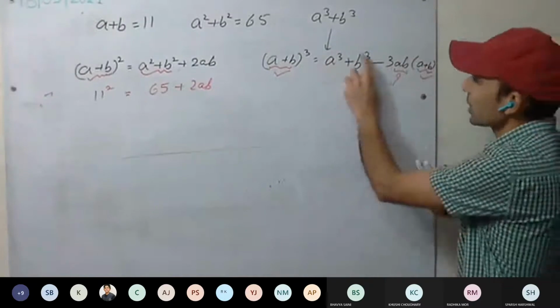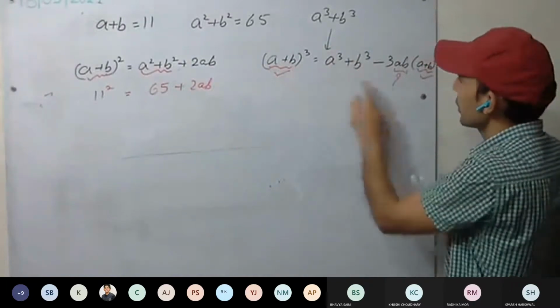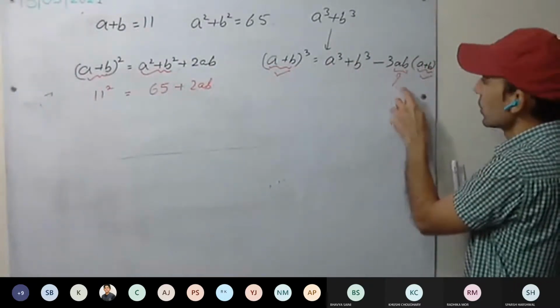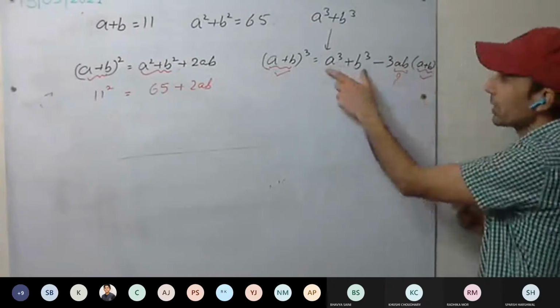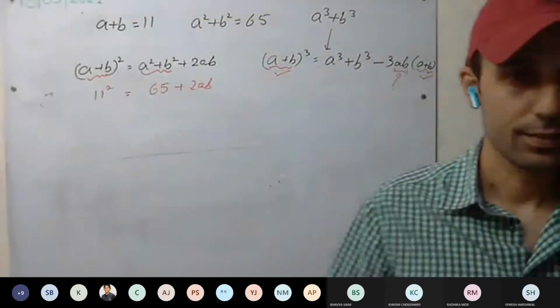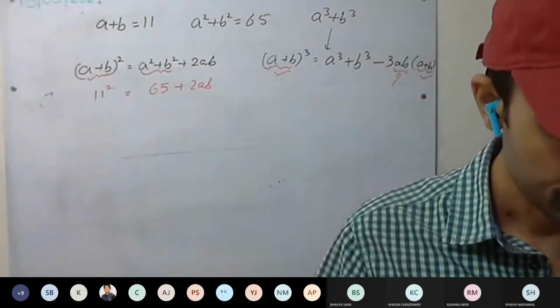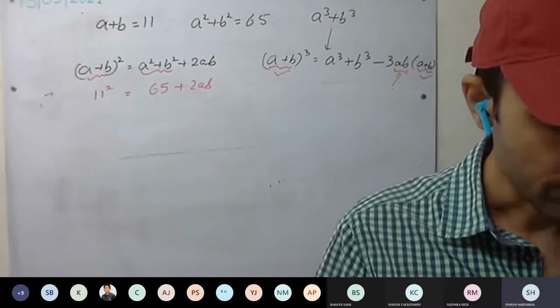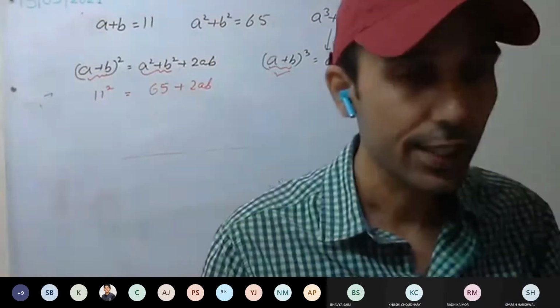Put all the values here. Then calculate this one. a plus b equal to 11 cube, and 3 into 28 into 11. And its value you can calculate. This is clear? This is clear to all? Yes. Okay.